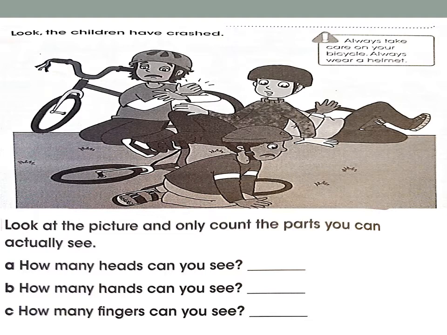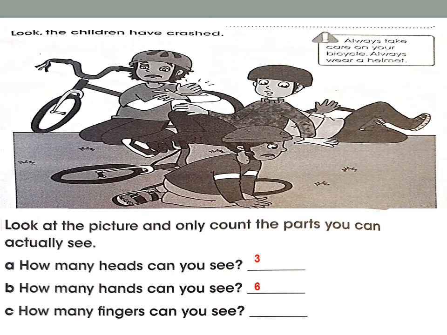One, two, three heads. No, three heads. Number B, how many hands can you see? The first one has only one hand I can see. The second here, one, two, three, four, five, six. Six hands only I can see, right?